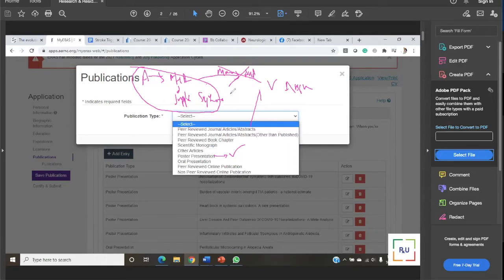People are writing 2 times. Do not write 2 times if you have not completed the abstract and manuscript both. Ideally, all abstracts will go in this category, all manuscripts will go in this category. So why did they put slash abstract? Why did they put it here also, slash abstract? Most important thing, right? Some of the journals online accept abstracts, which are like 300 to 500 words, a little bit bigger than a conference submission. A conference submission is 200 to 300 words, right? So some of the journals accept abstract submissions on their platform.